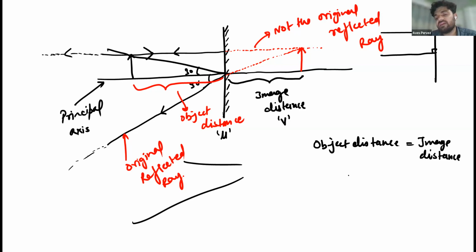You can simply say that U is equal to V here. Understood?